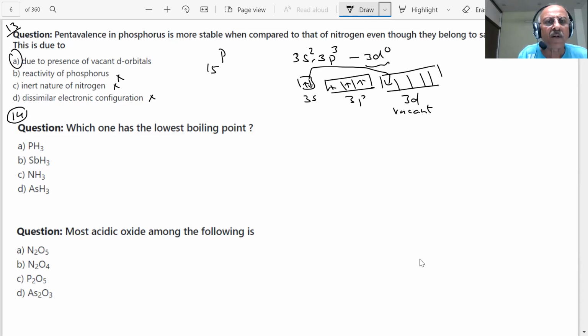Which one has the lowest boiling point, student? PH3, SbH3, NH3. Lowest boiling point, PH3. Did we talk of hydrides? I said the questions are coming on hydrides of group 15.